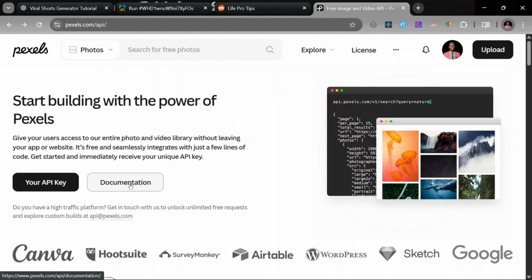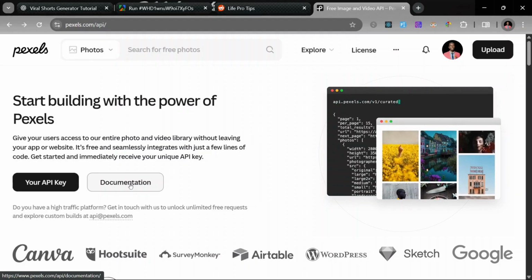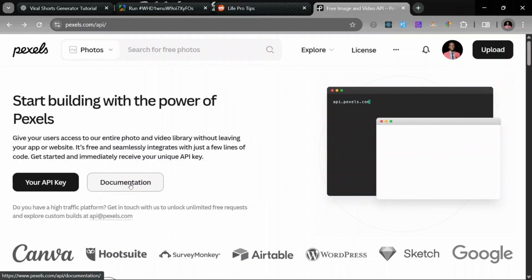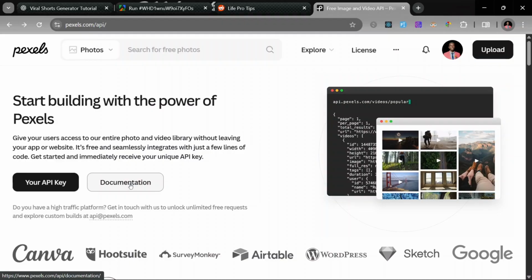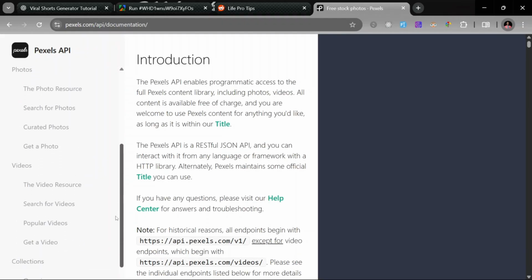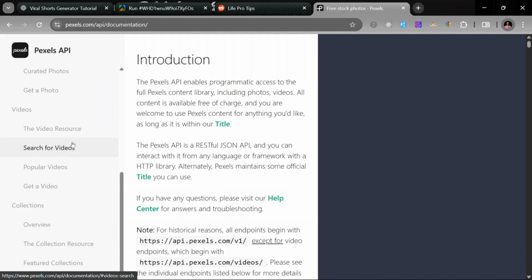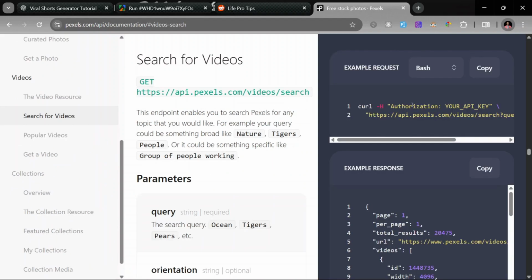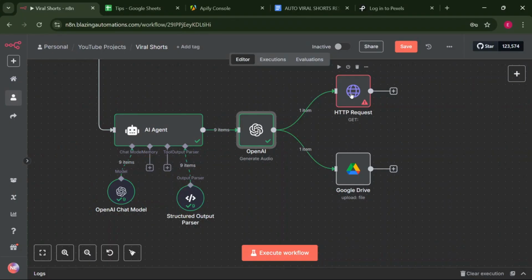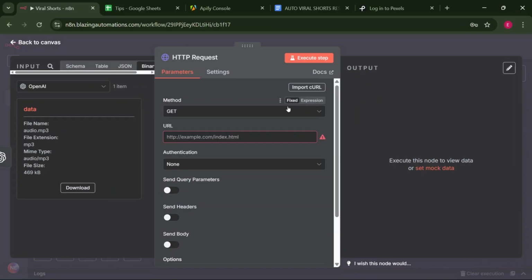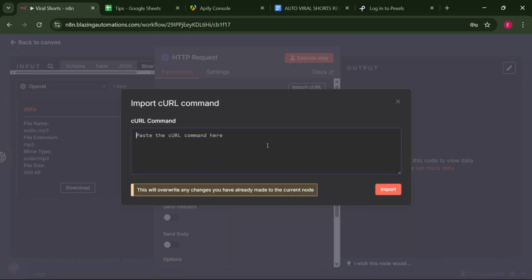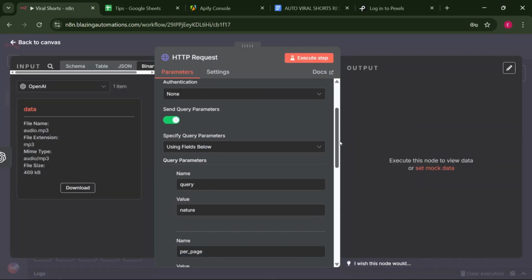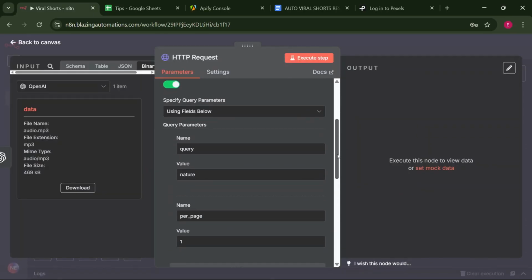Now to set up Pexels in our n8n instance to grab random images which are free, let's click documentation. Let's go to the videos section, click here on search for videos. So for search for videos, we're going to use this request. Click copy, head back to n8n, open the HTTP request and click import curl, paste the curl command, click import. So we have successfully added the Pexels configuration.